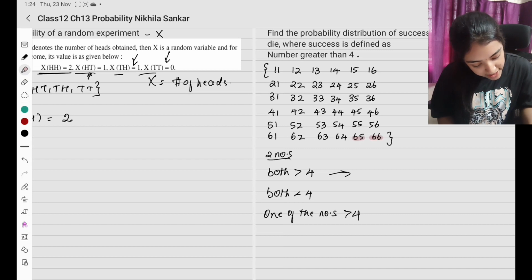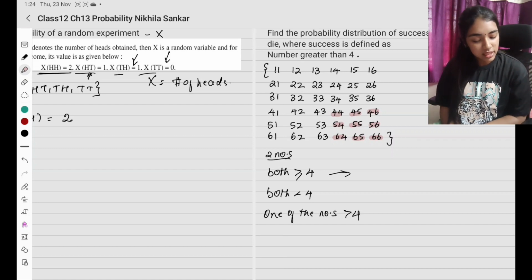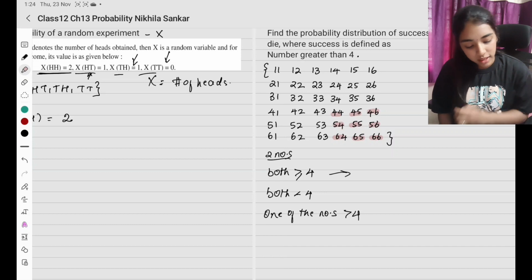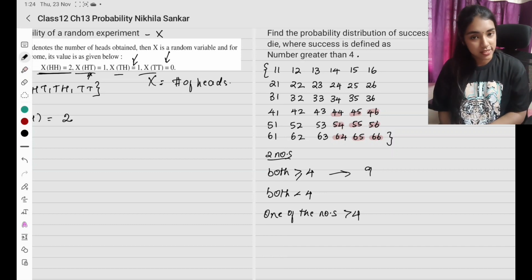So 66, 65, 64, 56, 55, 54, 46, 45, 44. Greater than or equal to 4 வச்சுப்போம். Okay, so equallyயும் நான் போட்டுட்டு இருக்கேன். அவ்வளவுதான். So these are the different options. Both the numbers are greater than or equal to 4. அப்படின்னா எத்தனை இருக்கு? 9 options.